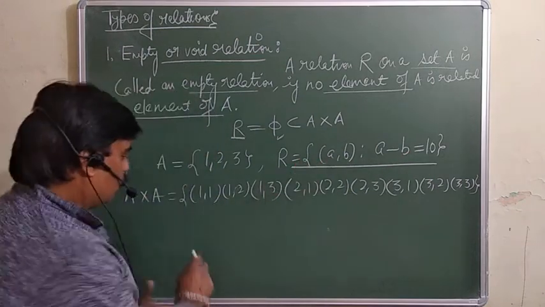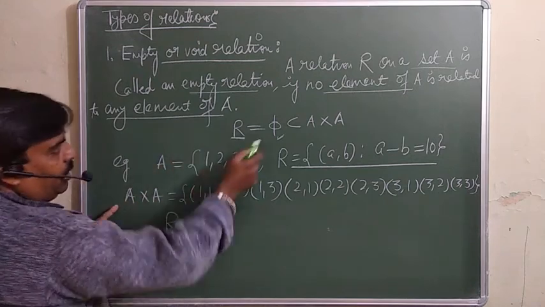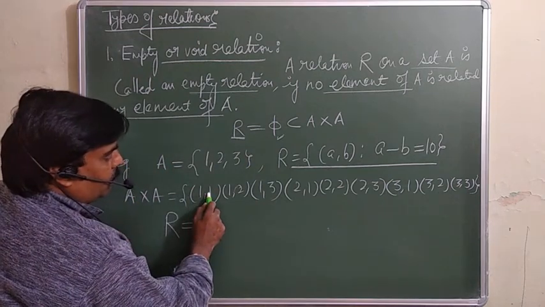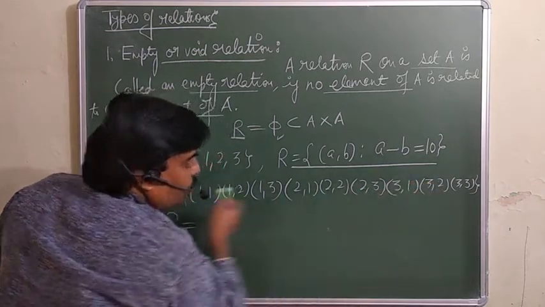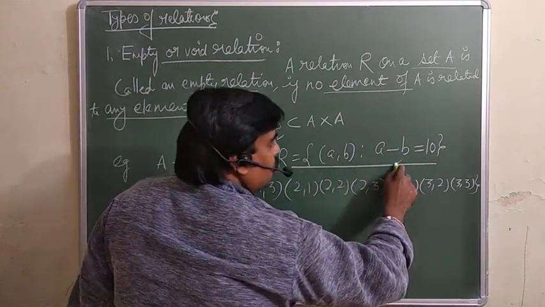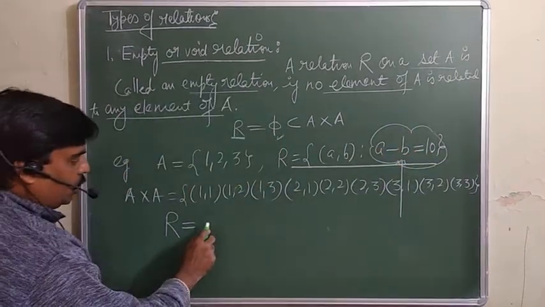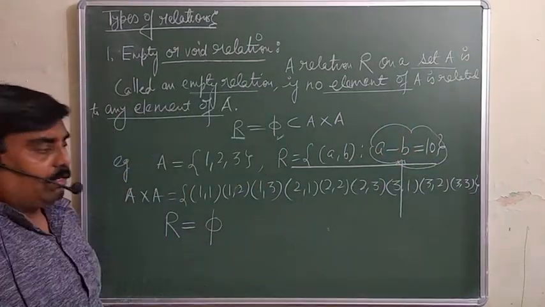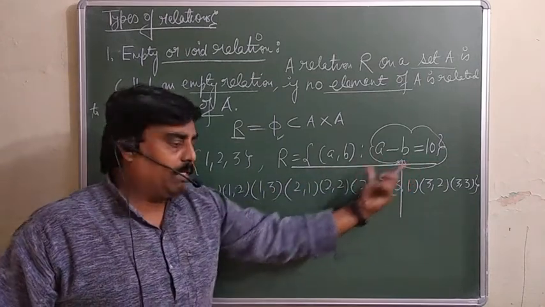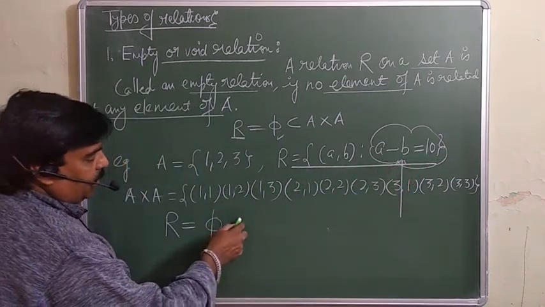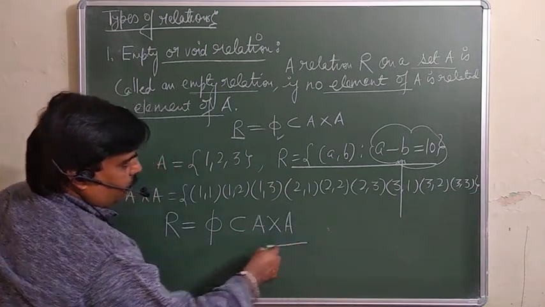That is your R. If from A cross A you take each pair, the difference is not equal to 10, not equal to 10, not equal. None of the pairs will satisfy this condition. So there will be no ordered pair in R satisfying this. It means R is the empty set, and that is a subset of A cross A.